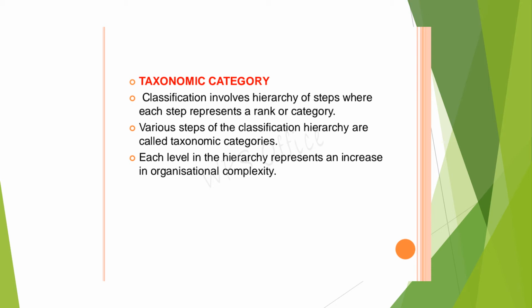Each level in the hierarchy represents an increase in organizational complexity. So you are systematically arranging the organisms on the basis of their complexity. The simple unicellular organisms are kept in the lower category. As they move up, you can see multicellular and complicated organisms. And who is at the top of the system, in the systematic position? Who has the highest systematic position? Human being. So he is the highly complex organism, so he has been given the topmost priority.